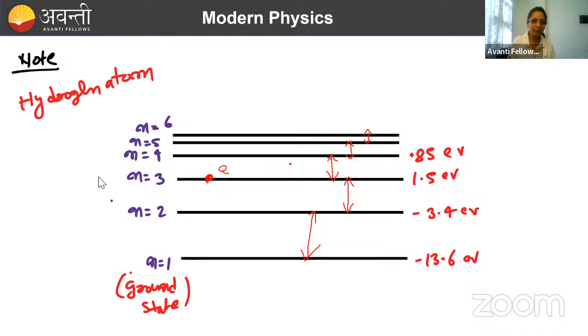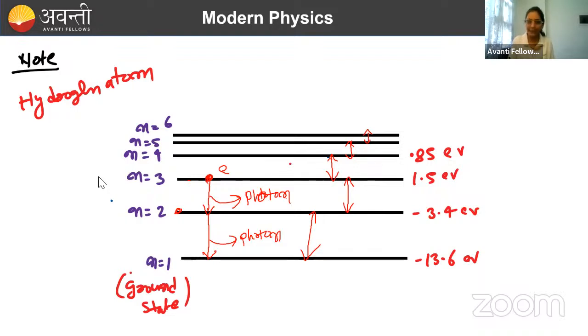Done. So if it comes to n equal to 2, suppose it will emit a photon of how much energy? Equal to the energy difference between third and second orbital. So here a photon will get released. Again, 2 is also not that much stable a state. Again, it will try to jump to the first state. So again, here also a photon will get released.